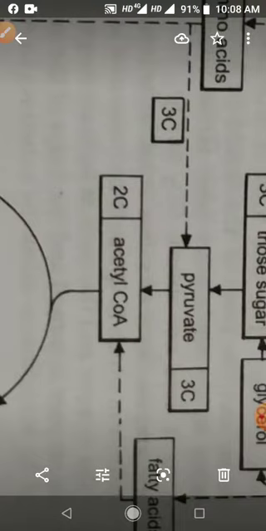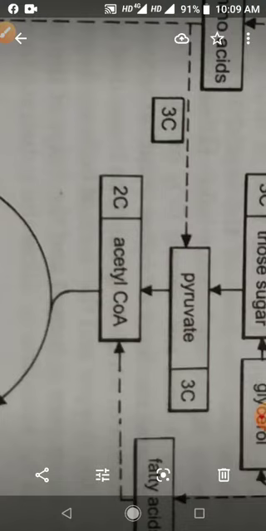So this respiratory pathway is not only a catabolic pathway, it may be considered as anabolic because some compounds from the pathway are withdrawn and used for the synthesis of proteins and fat. Those compounds are respiratory intermediates.